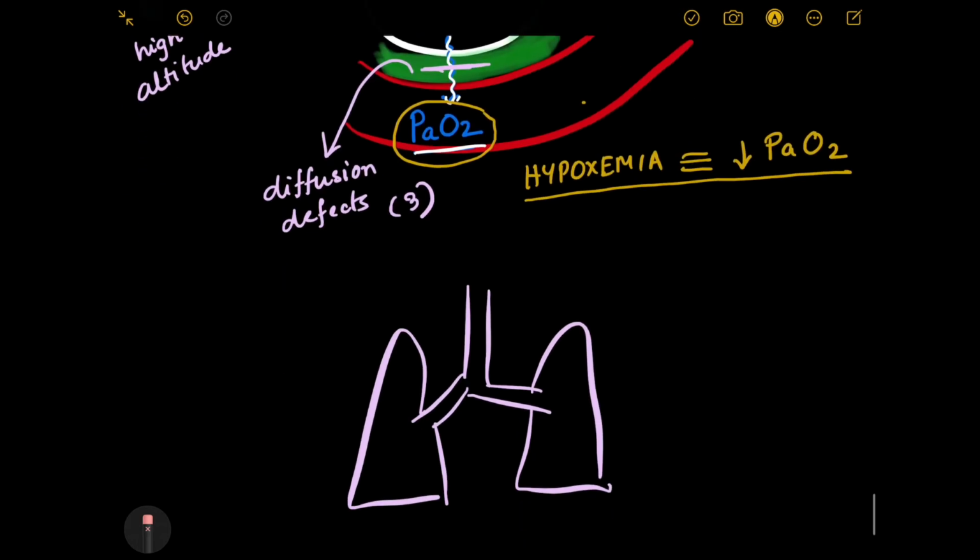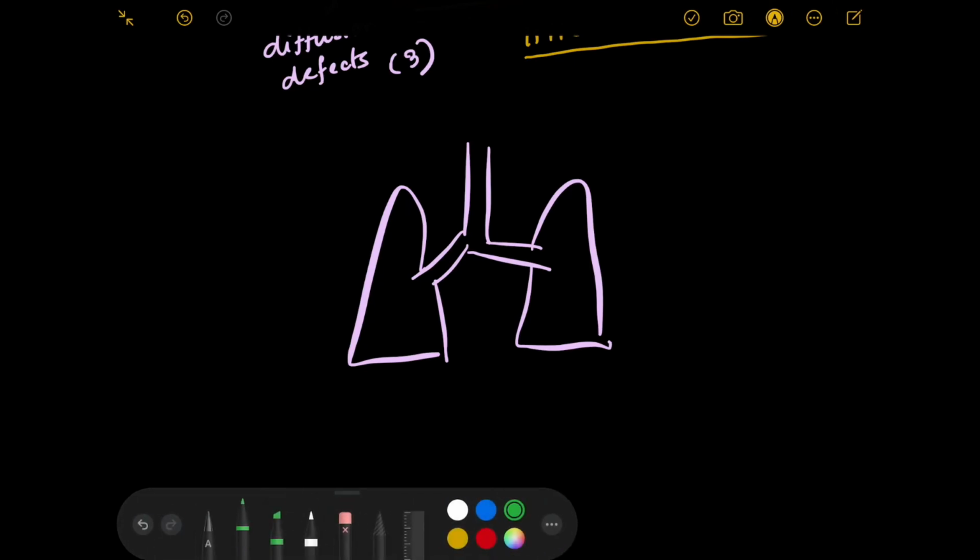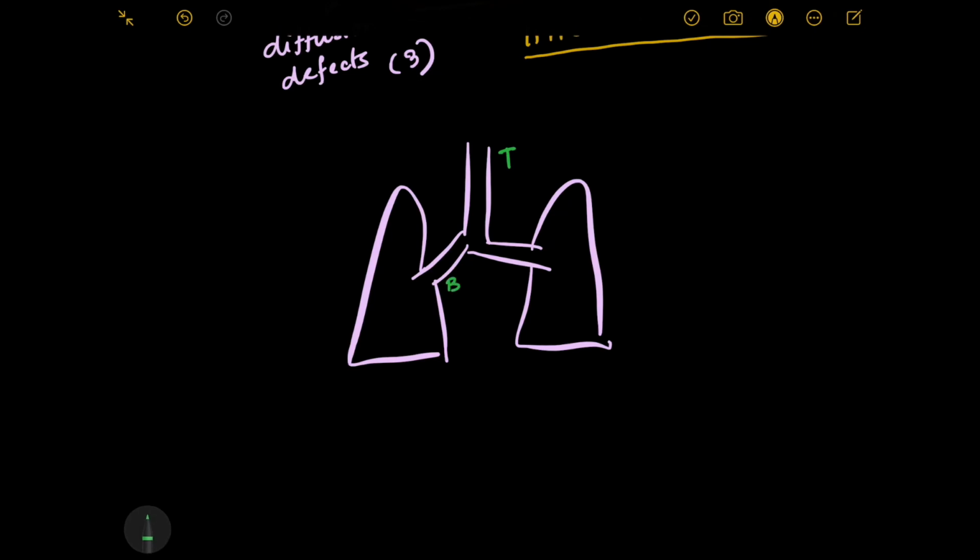Let us understand that. Now, this is a very rough diagram of our lungs, and the part of the respiratory tree, having the trachea over here and the two bronchi. Now in lungs, I hope you have learned in your physiology that all the parts of lungs don't get equal oxygen supply and all the parts of lungs do not have equal blood supply. That means there's a disparity in ventilation, that is oxygen supply, and perfusion, that is blood supply.